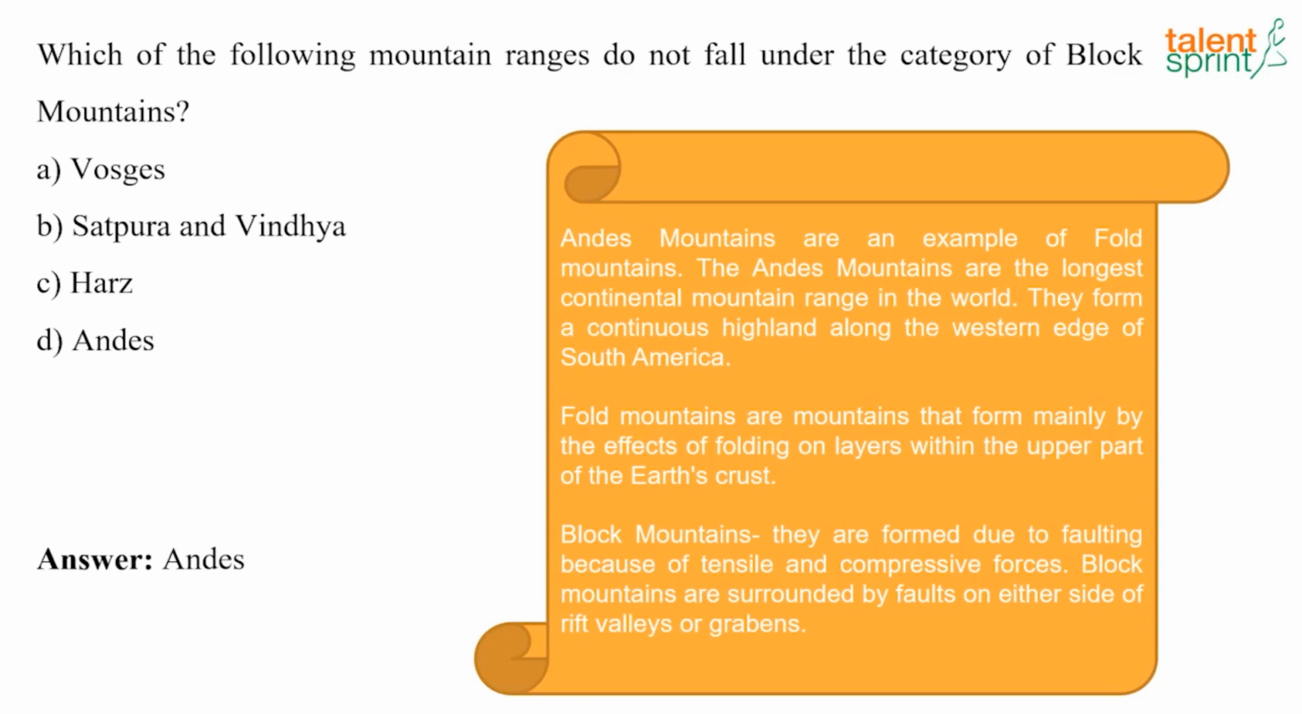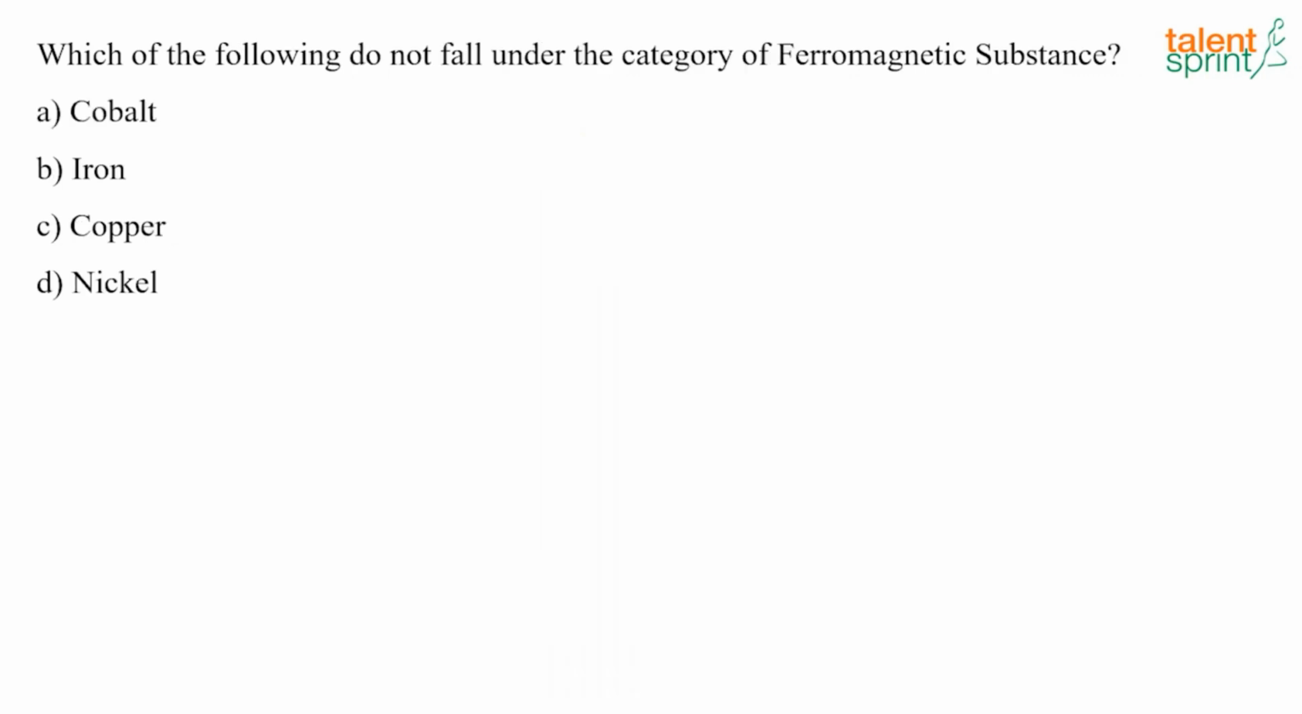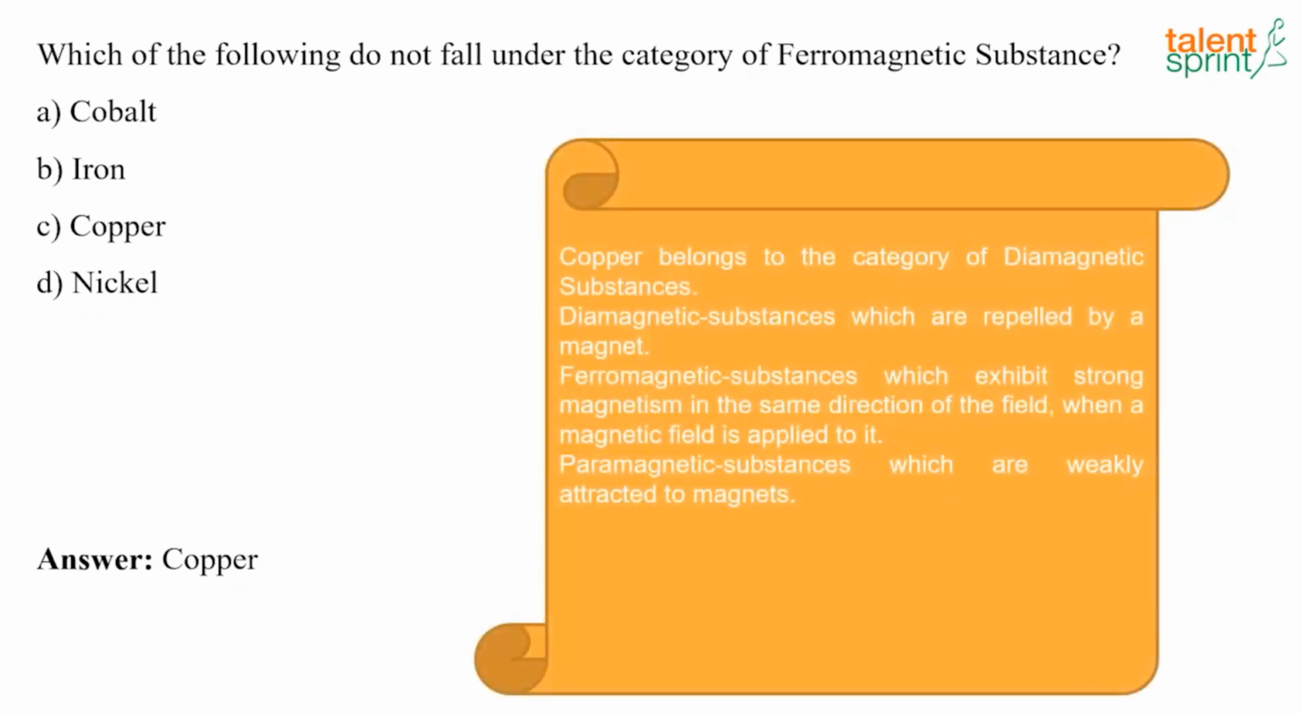Now the next question. Which of the following do not fall under the category of ferromagnetic substances? And the answer is copper. So copper belongs to the category of diamagnetic substances. So what are these diamagnetic substances? Which are repelled by a magnet.